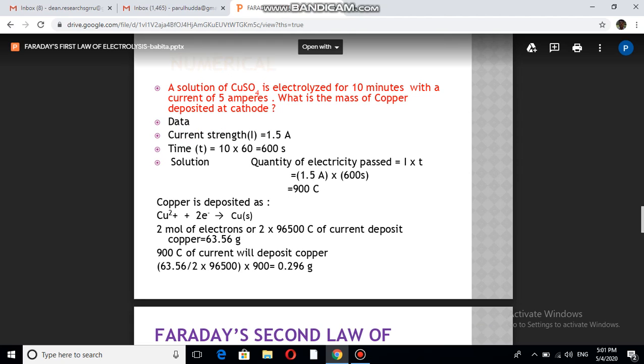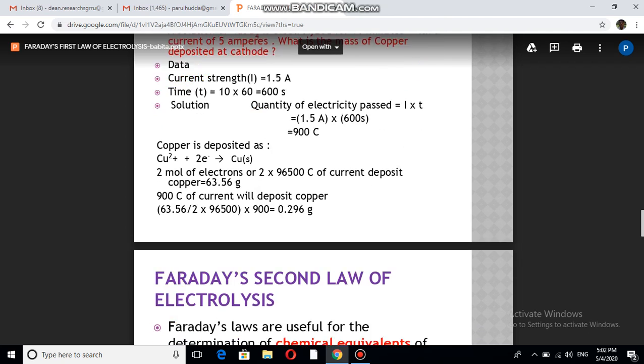We have calculated here the charge is 900 coulombs, and for each copper atom 2 electrons are involved, and 2 electrons means 2 Faraday charge. 2 Faraday charge will give mass equal to its molar mass. So the molar mass of copper is 63.5, but the charge here is not 2 Faraday. The charge here is 900 coulomb. So by the unitary method we can calculate the weight, which has come out to be 0.296 grams.